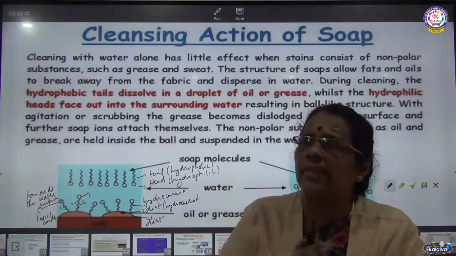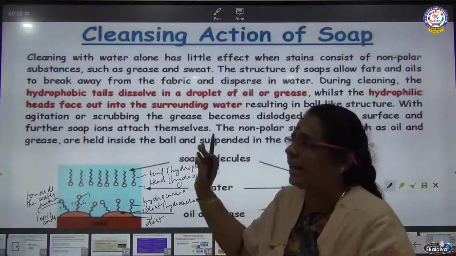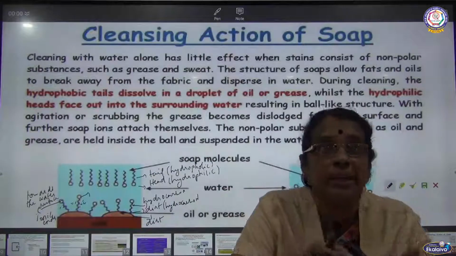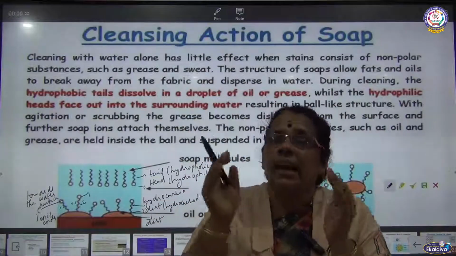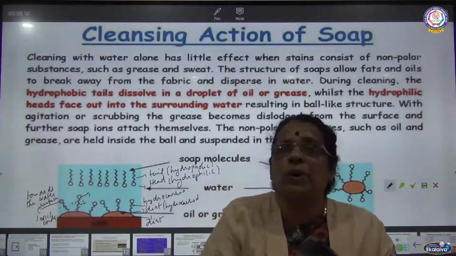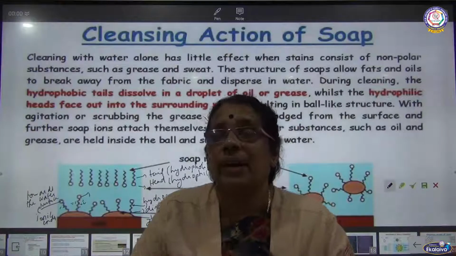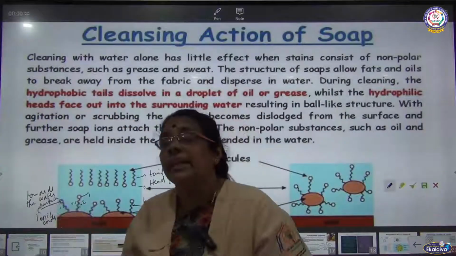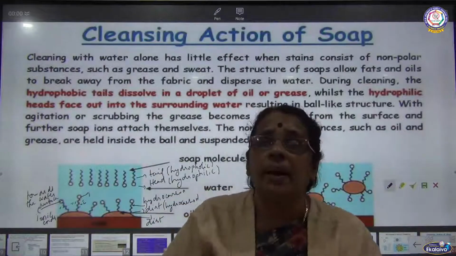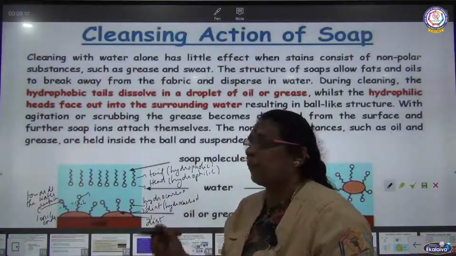So when soap forms micelles in water, the hydrocarbon end will be closer to the dirt, because dirt is also hydrocarbon; like dissolves like. The hydrophilic ends, the ball-like structures, are attracted towards the water. That's why they are lying towards the surface of water.